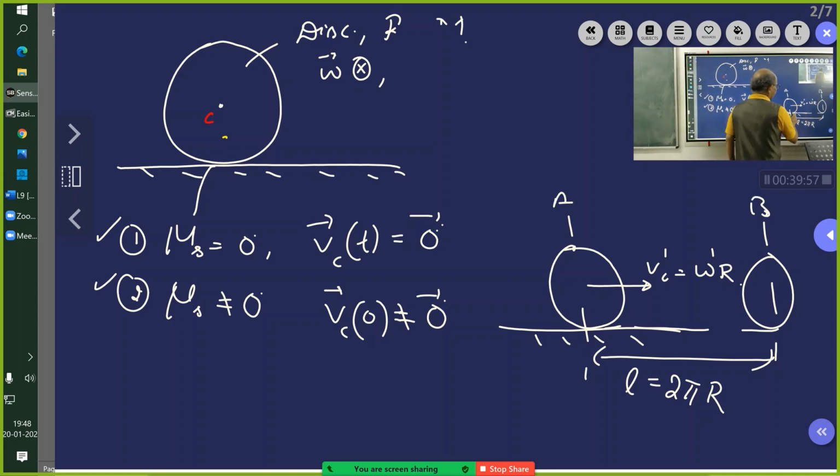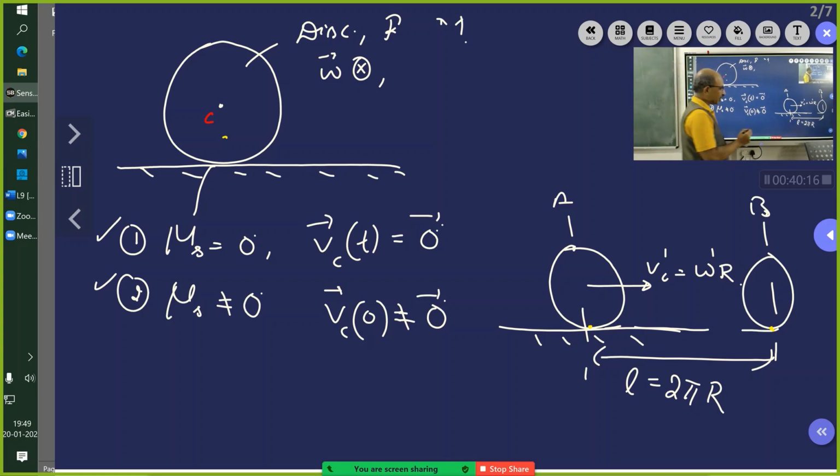So this point has now come back to this point. It has moved from position A to position B, it is back, and it has moved a distance 2 pi r. Then we say it has rolled without slipping during that time interval. Clear?